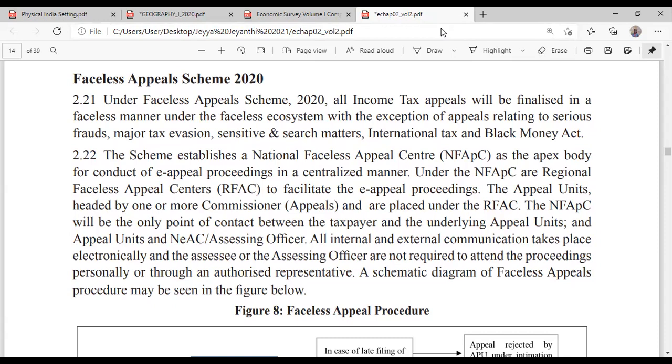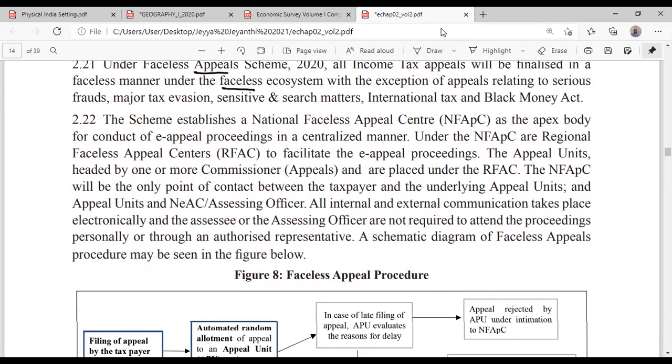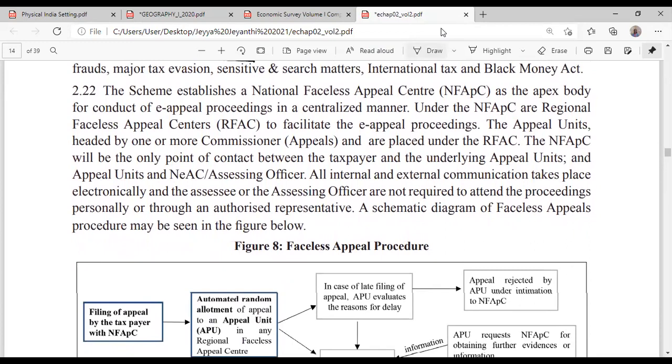When it comes to the appeal, that means you are not happy, your tax has been increased more, you can also appeal. It is also in the faceless ecosystem. First one is assessment, second one is appeal. The scheme establishes appeal centers.